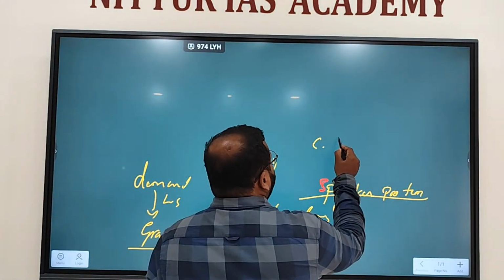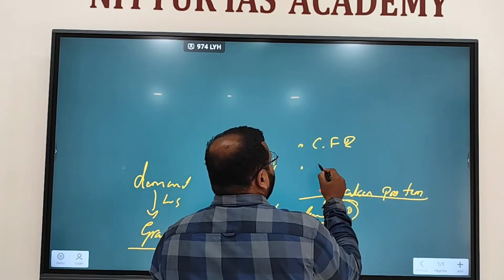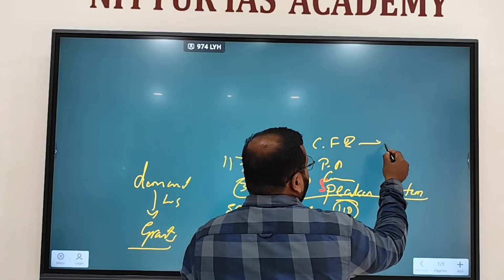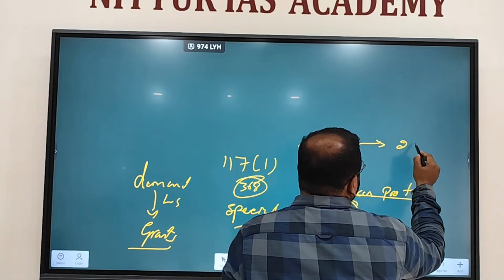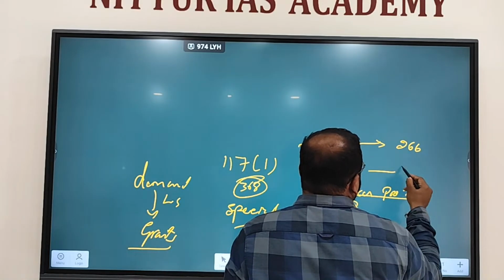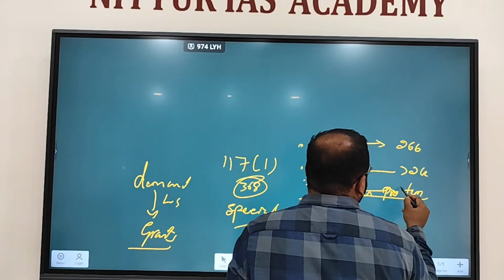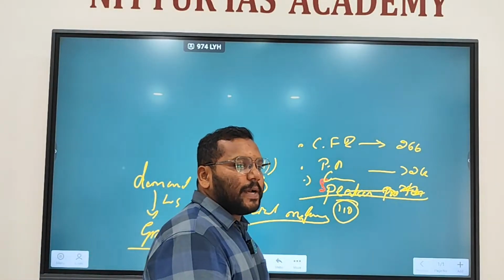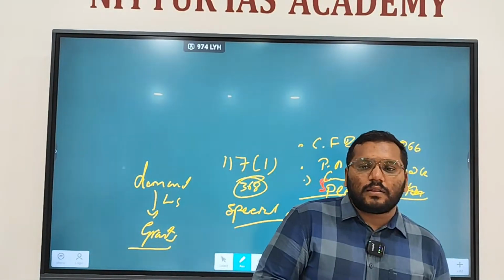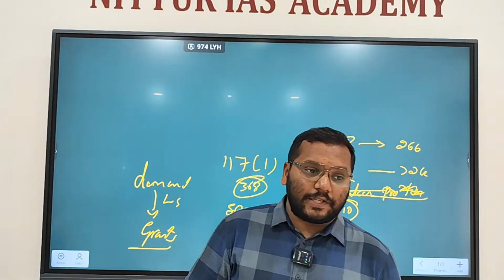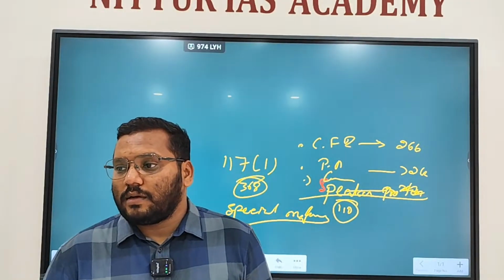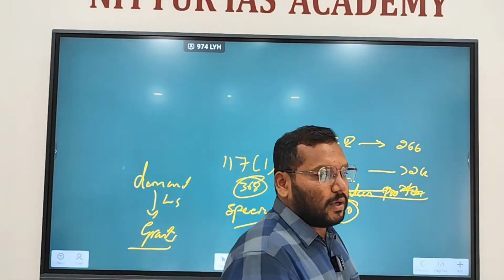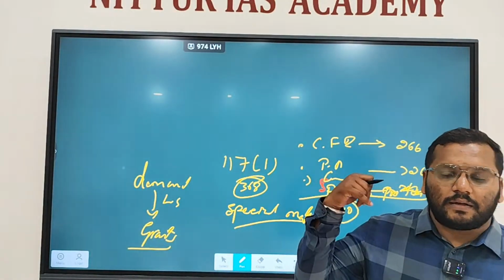Then what are the three types of funds we have? Consolidated fund of India, public accounts, contingency fund of India. Article 266, 267. To spend money from the consolidated fund of India, what are the two types of expenditures?